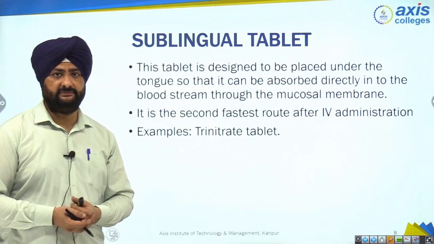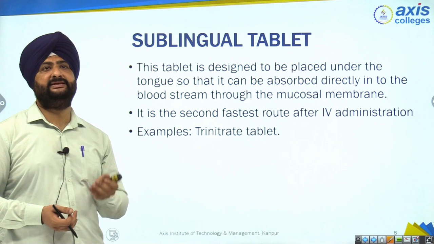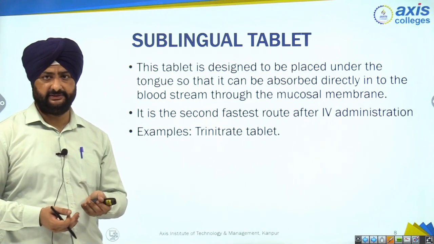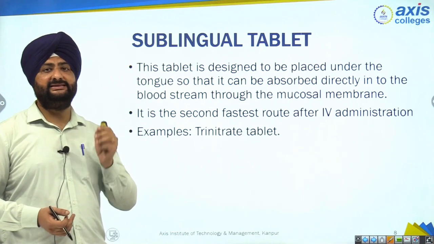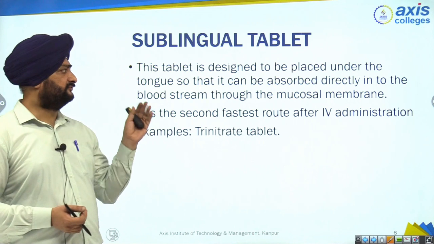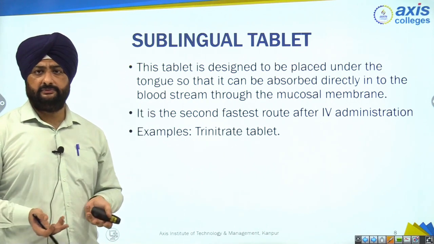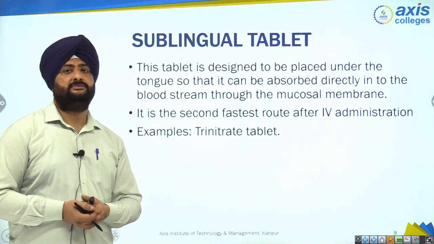Next is sublingual tablet. What is sublingual tablet? The tablet used to place beneath the tongue, right? We have to take this tablet and keep it beneath the tongue, ज़बान के नीचे हम इसको रखेंगे. From there it will get absorbed like buccal tablet from the gastric mucosa directly into the blood stream.